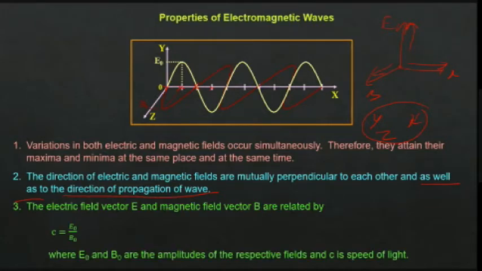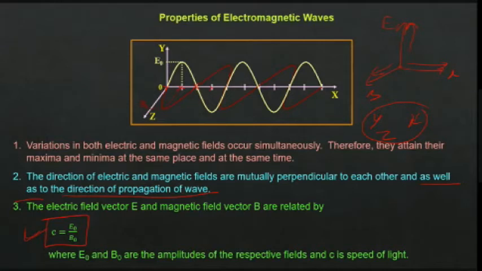The electric field vector E and magnetic field vector B are related by this relation: E naught divided by B naught equals C. What is E naught? E naught is the maximum value of electric field. B naught is the maximum value of magnetic field. If you take the ratio, you will get the speed of propagation. In this case, C is nothing but the speed of electromagnetic wave.